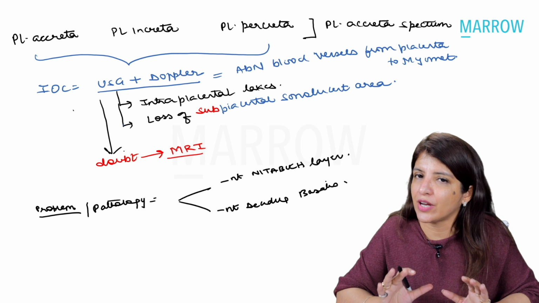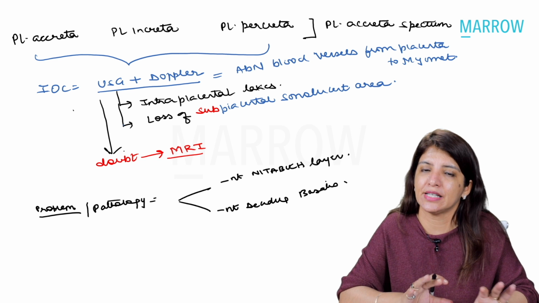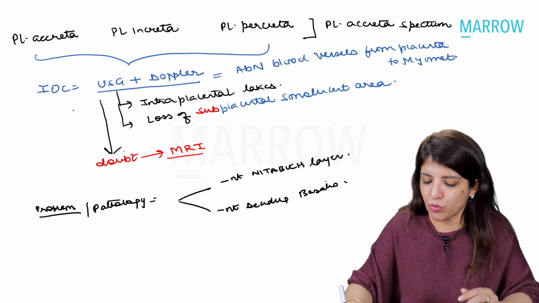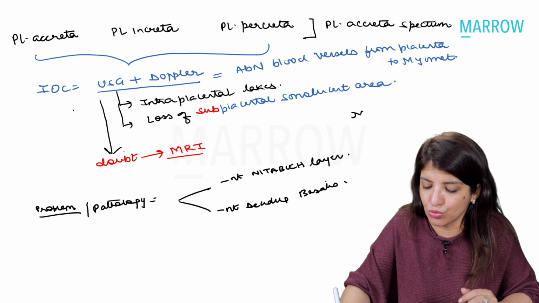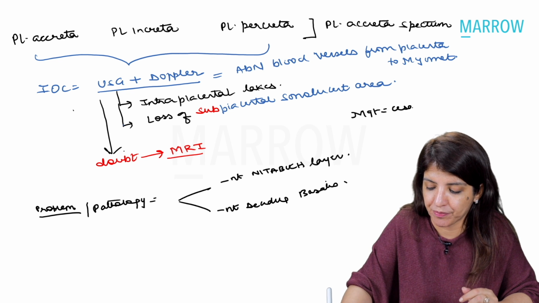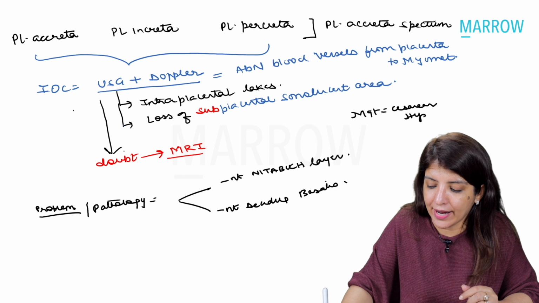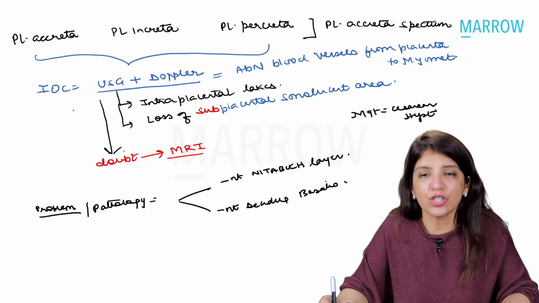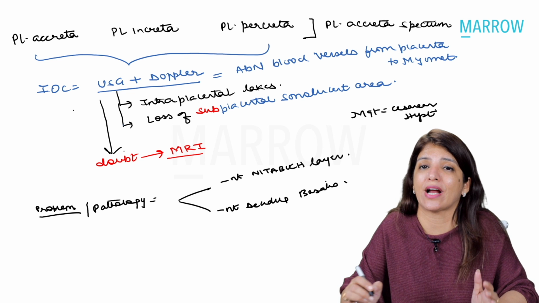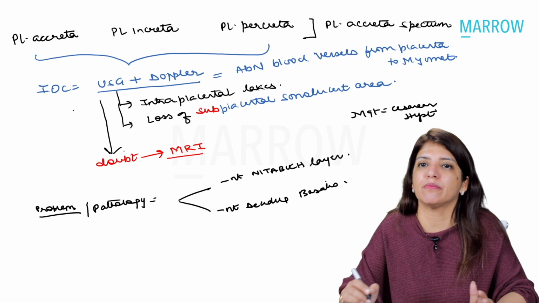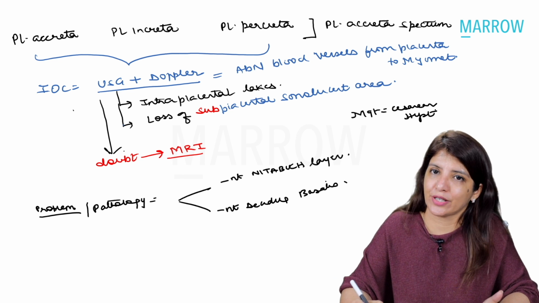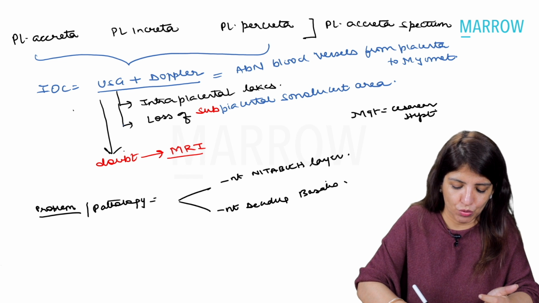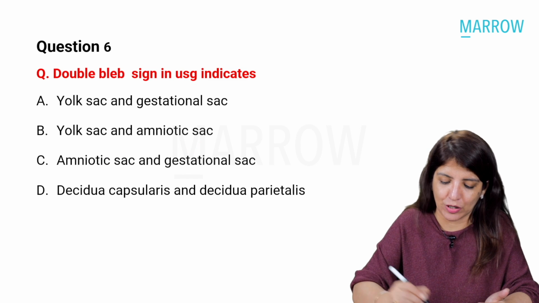Now, if I have recognized placenta previa in the antenatal period, then my management will be that I am going to do a cesarean hysterectomy. But if I did not recognize placenta previa in the antenatal period, then the patient is going to present to me with intractable PPH. And in that case, the management again would be hysterectomy, right? So that is what you need to know about placenta accreta spectrum.